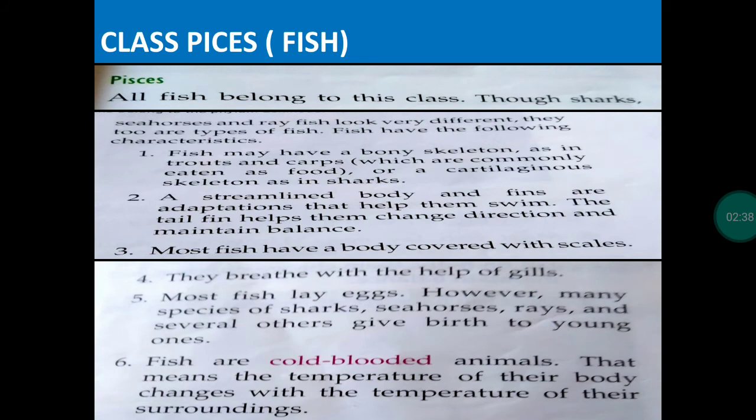The fourth characteristic is they breathe with the help of gills. They live in water, they cannot breathe air, they breathe only water. So they have special organs of breathing, that is gills. Most fish lay eggs. However, many species of sharks, seahorses, rays, and several others give birth to young ones. Fish are cold-blooded animals. Cold-blooded means the temperature of their body changes with the temperature of the surroundings.